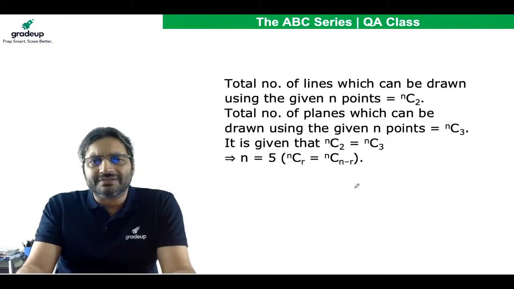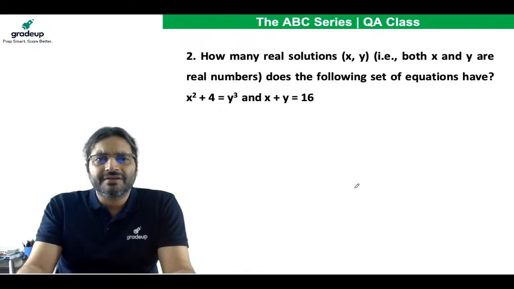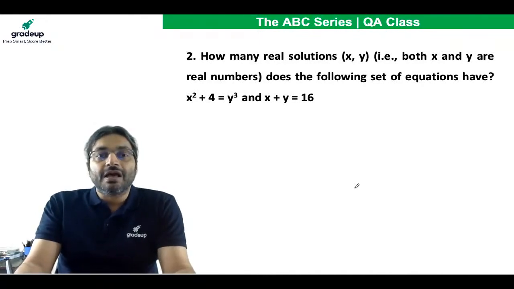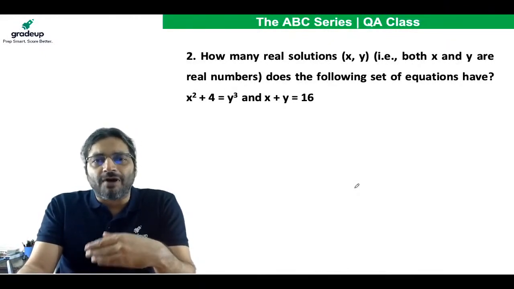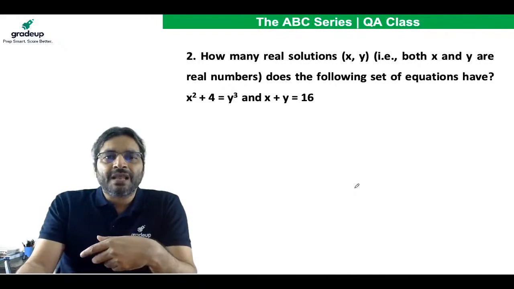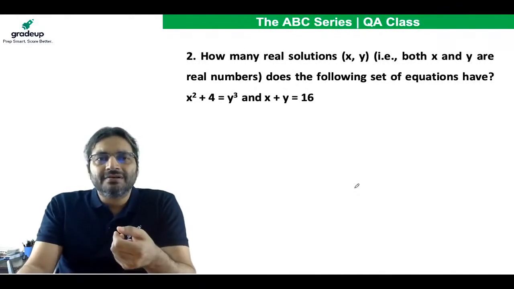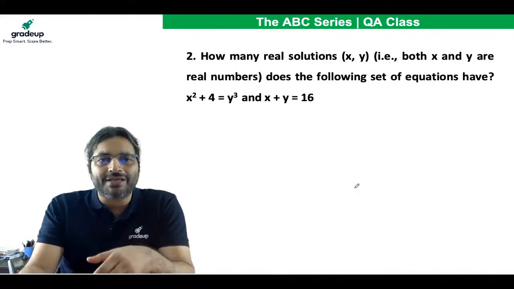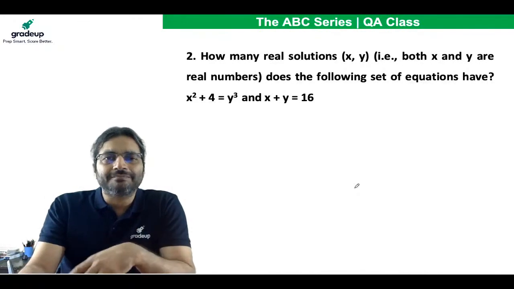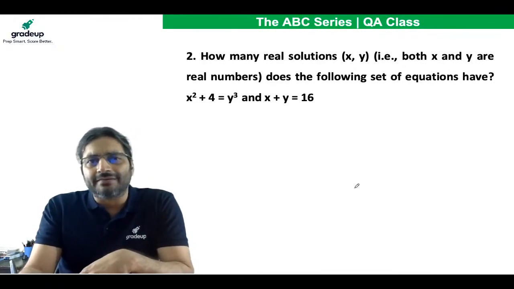Here, of course, this is your solution to the first question. This is your next question. How many real solutions x, y, both x and y real numbers, does the following set of equations have? x square plus 4 is equal to y cube and x plus y is equal to 16. How many real solutions does it have? Type in the answer.